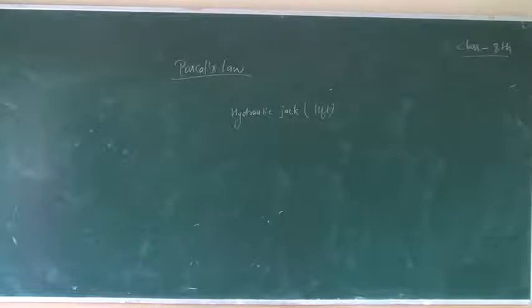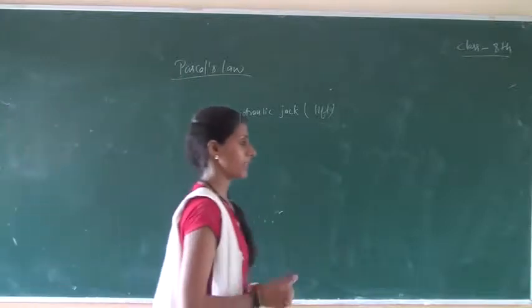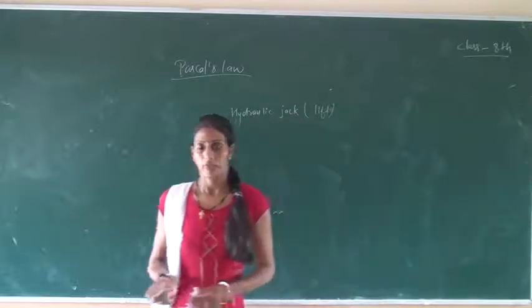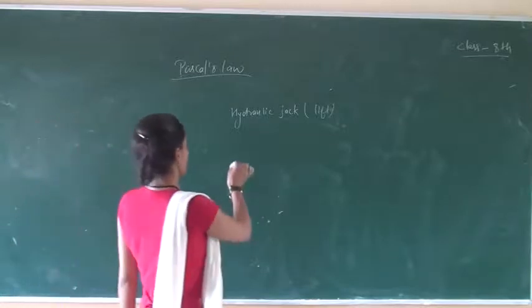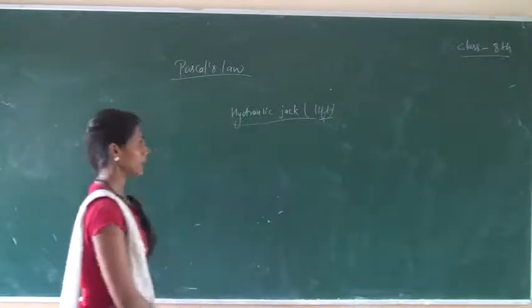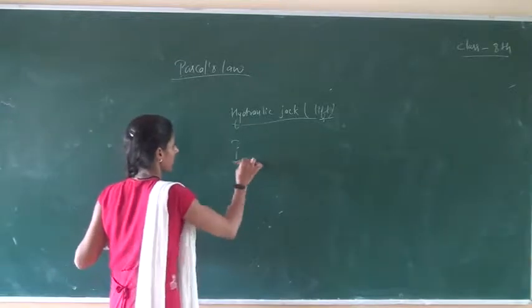Now the construction of the hydraulic jack. It consists of two cylindrical vessels P and Q connected to each other by a tube R. The piston A in the narrow cylinder P is attached to the lever, and the piston B is in cylinder Q. The vessels are filled with a liquid.